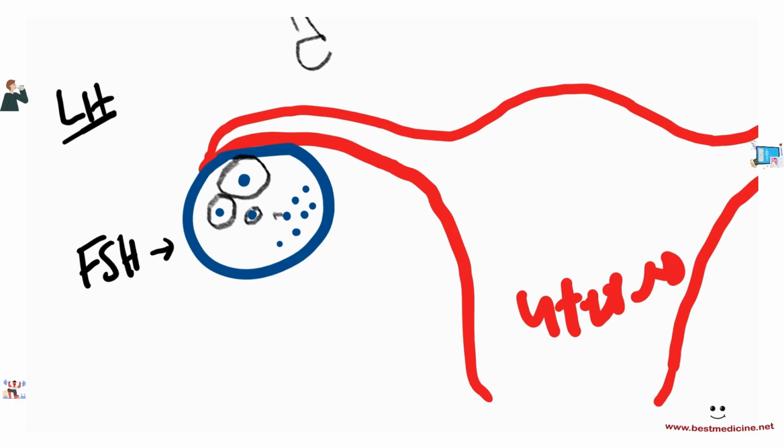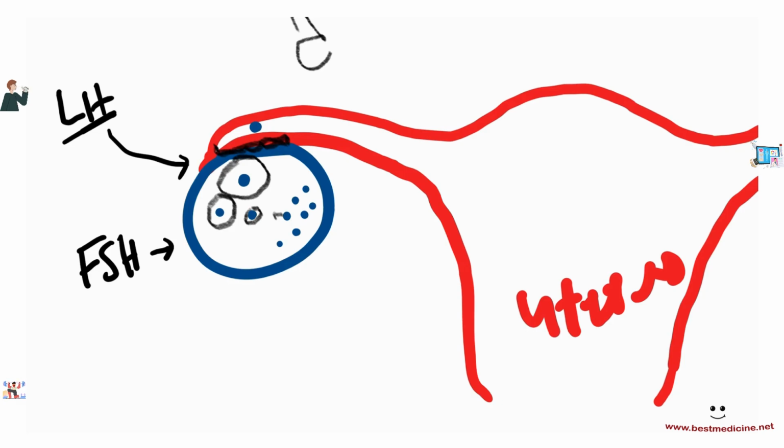What it does is that LH is going to come in, and it's going to cause this follicle to rupture. So once this follicle ruptures, so here's the follicle now, it has ruptured, and it has become this weird shape now, and it has released the egg into the fallopian tube.